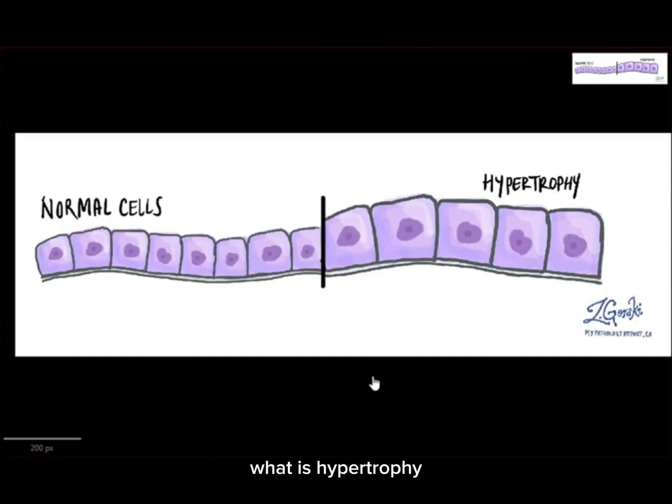What is hypertrophy? It is nothing but the increase in the cell size, which eventually leads to the increase in the organ size. What is a normal physiological hypertrophy? Can there be a physiological hypertrophy? Now, is hypertrophy always pathological? These are a few questions that come to our mind, right?